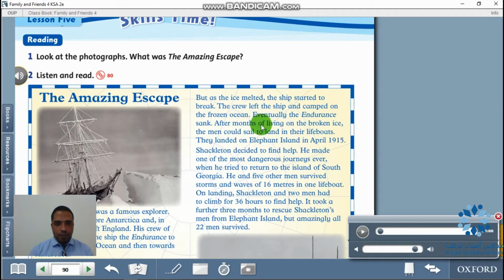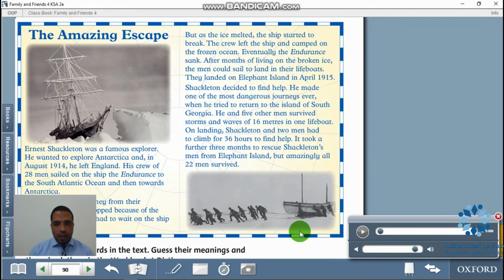Eventually, the Endurance sank. After months of living on the broken ice, the men could sail to land in their lifeboats. They landed on Elephant Island in April 1915. Shackleton decided to find help. He made one of the most dangerous journeys ever when he tried to return to the island of South Georgia.